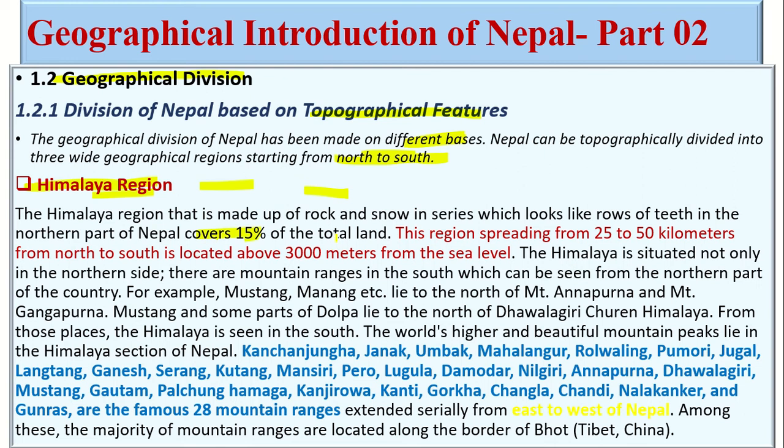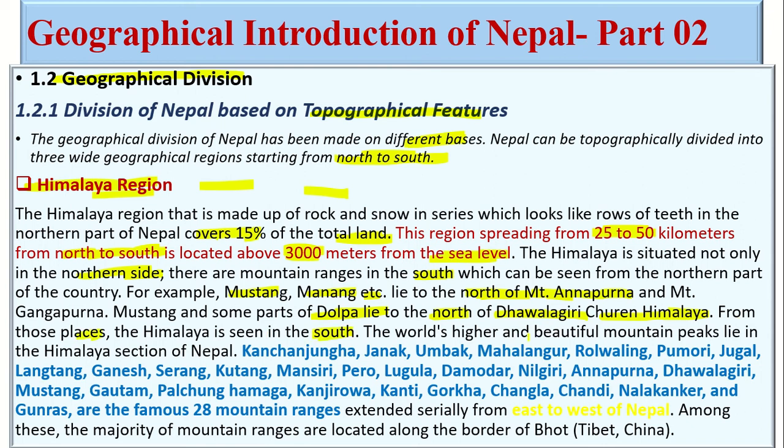It covers 15% of the total land. This region spreads 25 to 50 kilometers from north to south and is located above 3000 meters from the sea level. The Himalaya is situated not only in the northern side. There are mountain ranges in the south which can be seen from the northern part of the country. For example, Mustang, Manang, etc. lie in the north of Mount Annapurna and Mount Gangapurna. Mustang and some parts of Dolpa lie in the north of the Dhaulagiri Himalaya. From those places, the Himalaya is seen in the south.